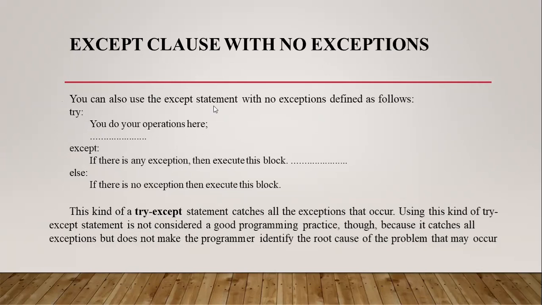This is the try block, this is the except block, and this is the else block. If there is an exception, then the except block is executed. If there is no exception in the try block, then the control comes to the else block.